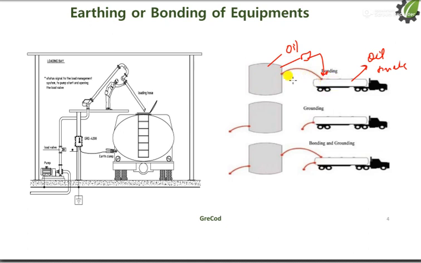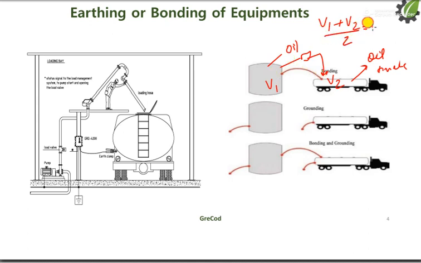If both the potentials are different, then any person will get a shock. So what can we do? This tank has a potential of V1, and this particular truck has a potential of V2. We can do the bonding of these two equipments: V1 plus V2, these are the potentials, divided by 2.